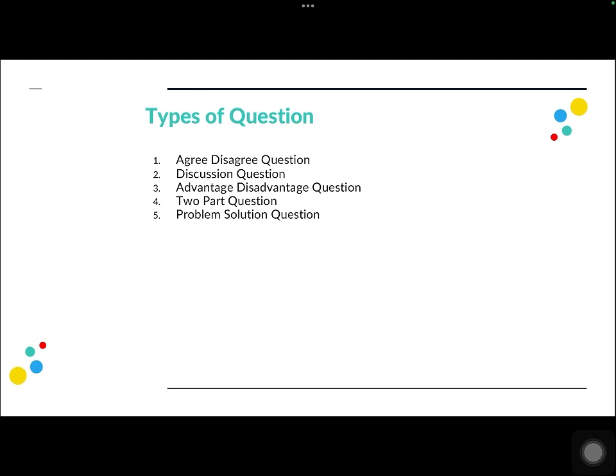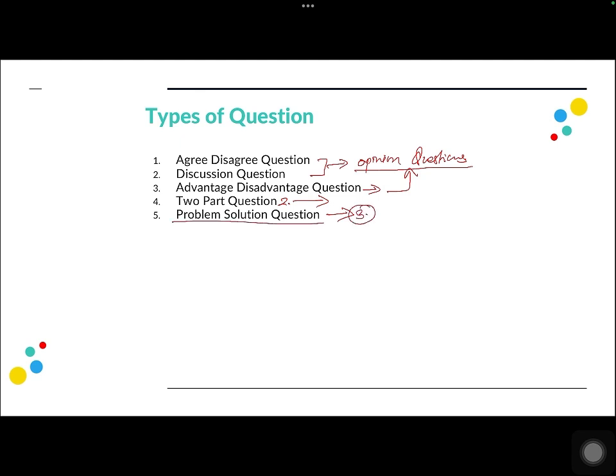So for example, even though I'm saying that there are 5 question types, I can categorize the first 2 question types as opinion questions. In fact, sometimes the advantage disadvantage question can also fall under this question type, which is an opinion question, where the question may ask you to give your opinion. Then we have a two-part question and a problem solution question. So the major question types are: one is the opinion question, the second one is the two-part question, and the third one is the problem solution question.